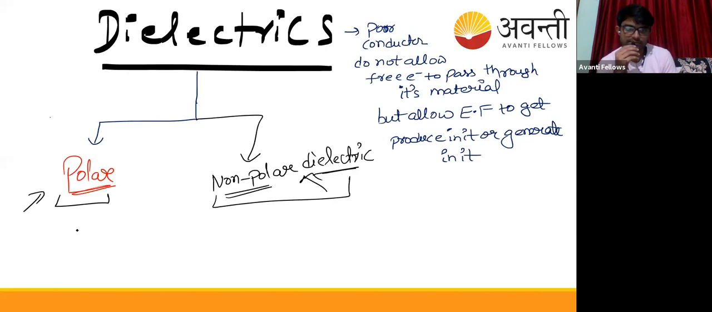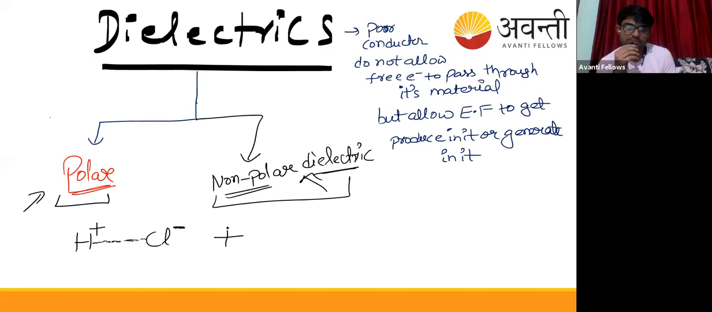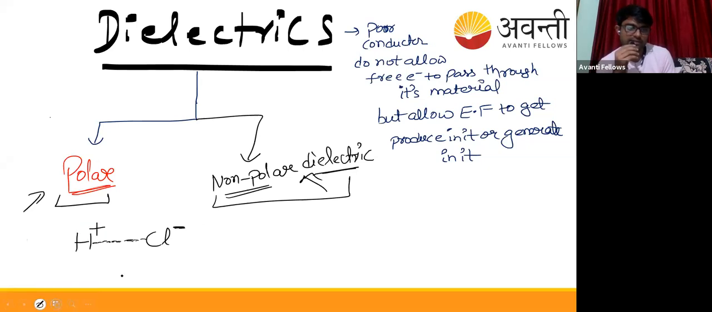For example, take the HCl molecule, with H plus and Cl minus charges. We study this in chemistry, no? It has a kind of ionic, electrostatic bond. So in this case, the center of positive charge and the center of negative charge do not coincide. That is, they have some polar dipole moment, some polarity in their bonds. You can see its positive charge is not coinciding with the negative. Such a type of material is known as a polar dielectric.